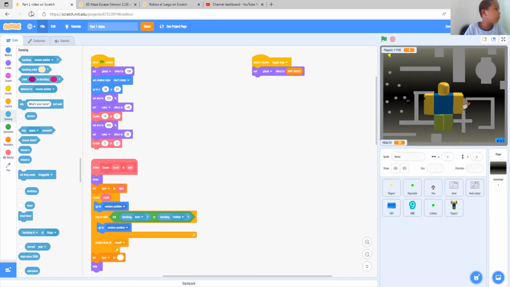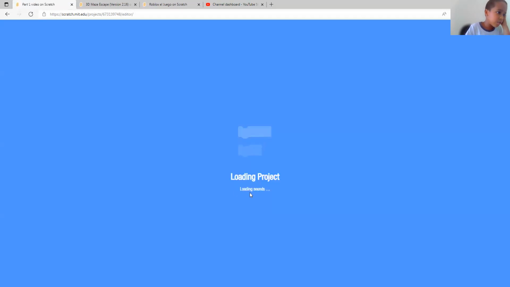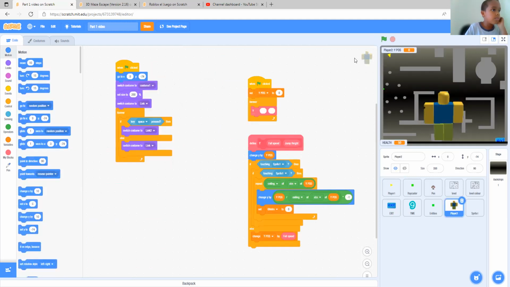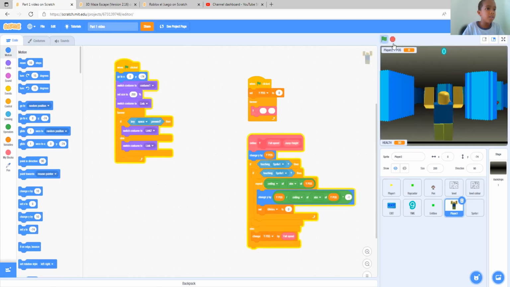And now let's refresh, Control R, reload, save some of our work. Project sounds. Everything's back. Let's see if everything still works. Perfect, everything works.